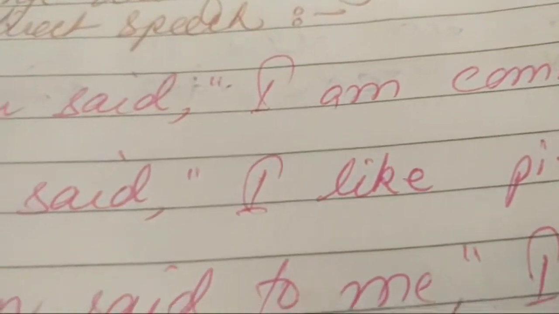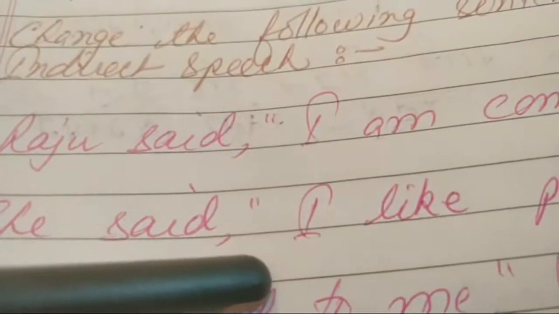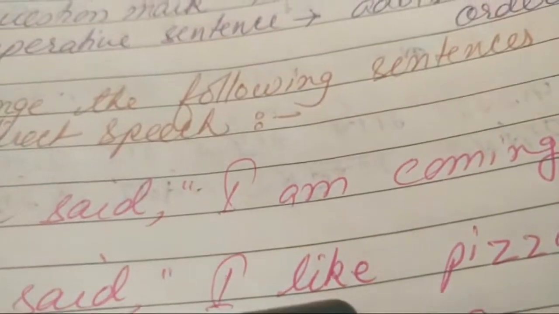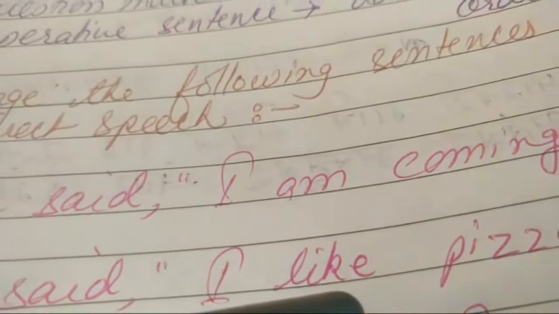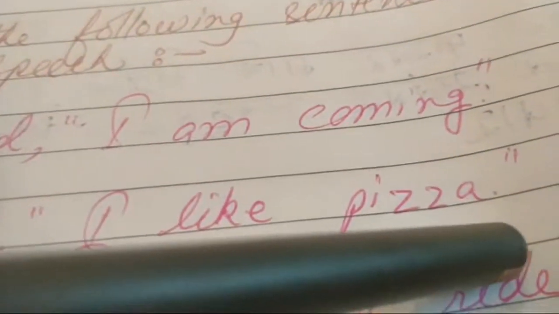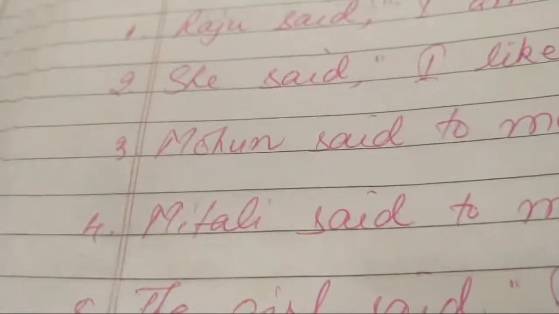She said, I like pizza. So what shall this be? It will be: she said that she, because this I is referring to she only. Like will become liked. She liked pizza. We shall not give any of these quotes. Directly we shall write, she said that she liked pizza, full stop. That's all.